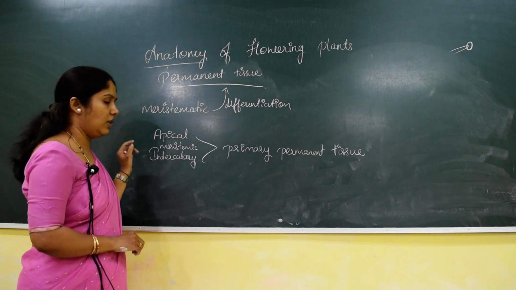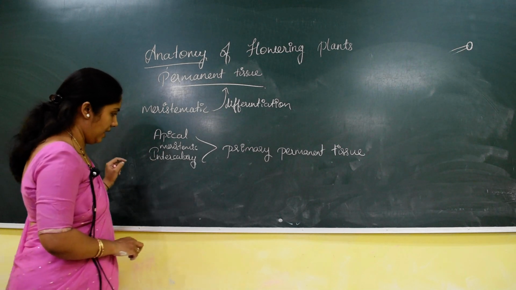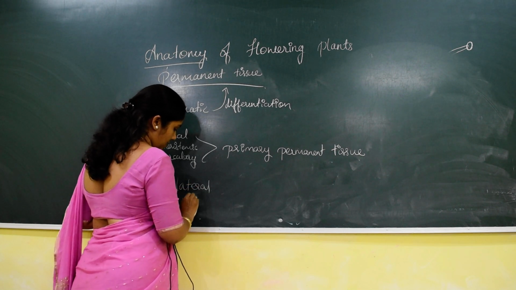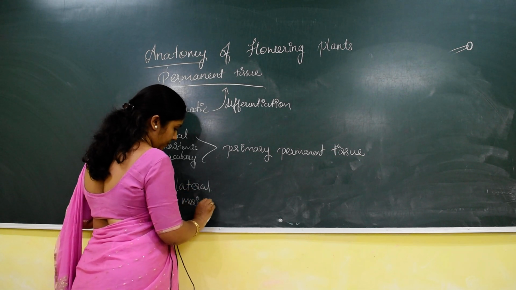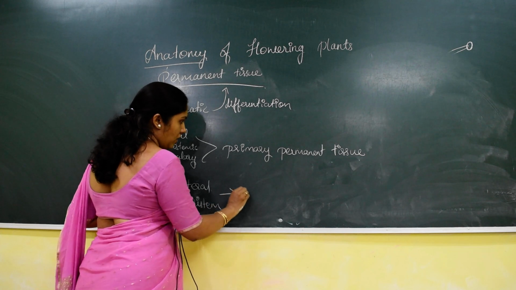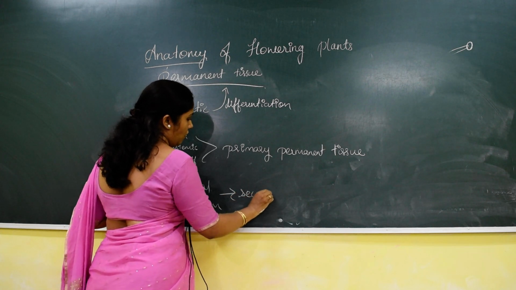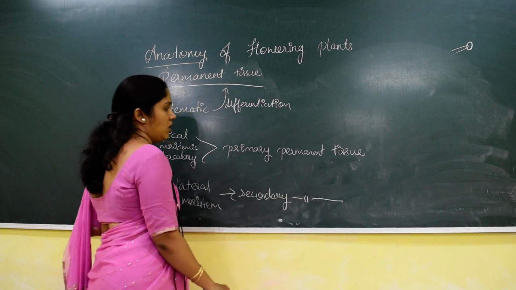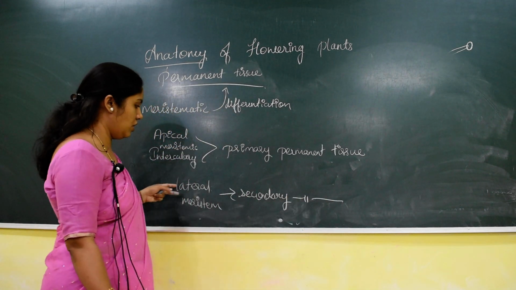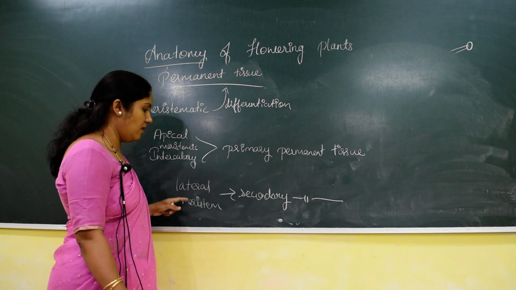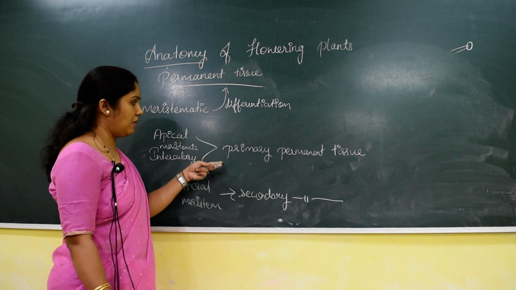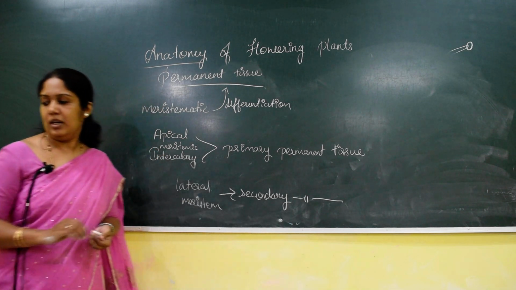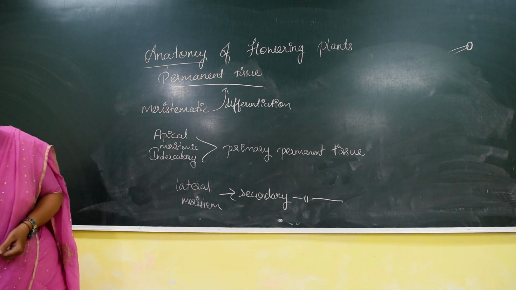One is apical and the other one is intercalary. Whereas the lateral meristem is involved in formation of secondary permanent tissue. The secondary permanent tissue is formed from lateral meristem, whereas primary permanent tissue is formed from apical or intercalary meristem.